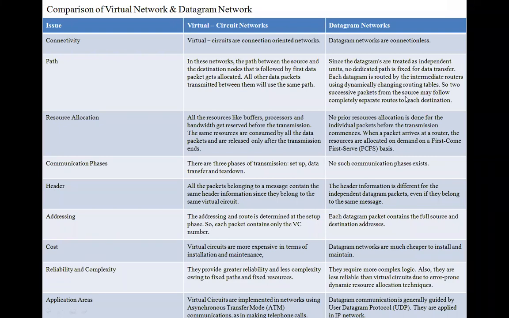There is no dedicated path for the datagram network. Resource allocation like buffers, processors and bandwidth gets reserved. Reservation is very important for virtual circuit. There is no reservation for datagram.